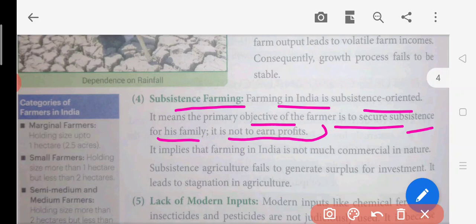This is what their ancestors have told them, that you should just grow and you should eat, and you can live a happy life. So this is a kind of orthodox thinking.